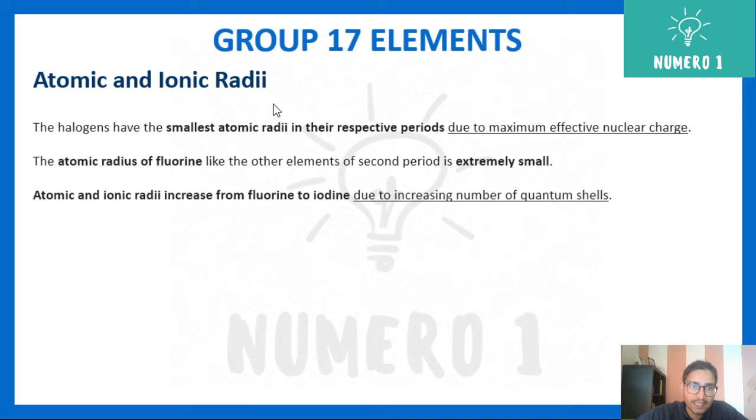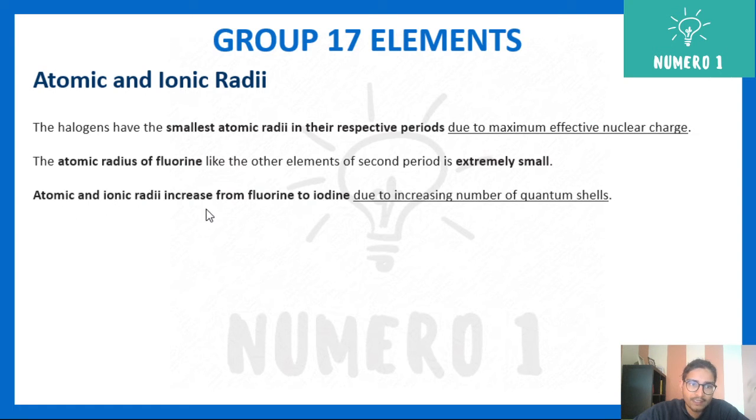Now, atomic and ionic radii. Halogens have the smallest atomic radii in their respective period. Why is this happening? It is because of the maximum effective nuclear charge. Remember that in the previous classes also, you have studied that as you go along a period, the atomic size decreases. And the atomic radius of fluorine, like other elements of the second period, is extremely small. Remember that it's extremely small because it doesn't have empty d orbitals.